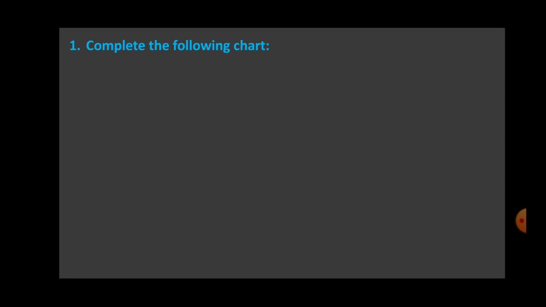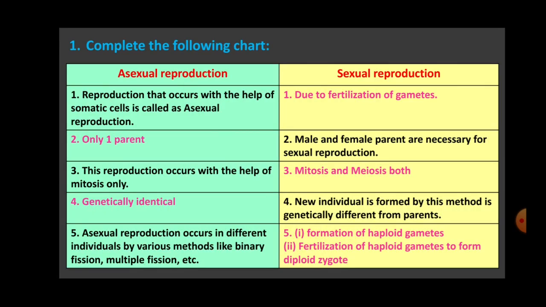First one is complete the following chart. It actually distinguishes between the types of reproduction: asexual reproduction and sexual reproduction. Certain points are given and you have to write the answer of the second group. Right now, the first one, in asexual reproduction, the first point is given: reproduction that occurs with the help of somatic cells is called as asexual reproduction. And in sexual reproduction, it is due to fertilization of gametes.